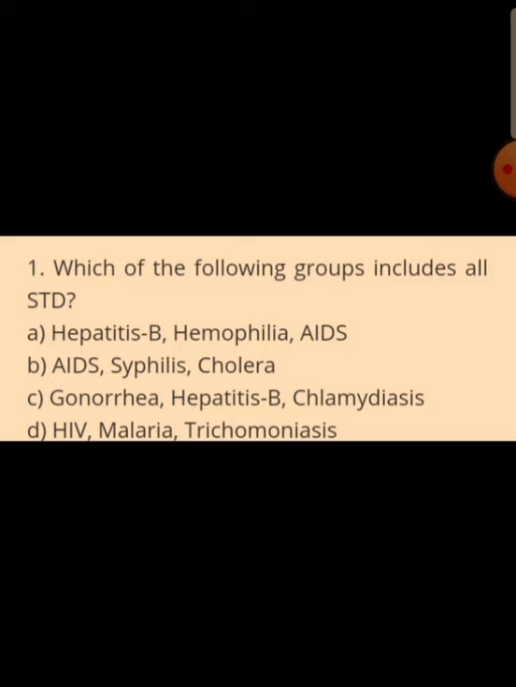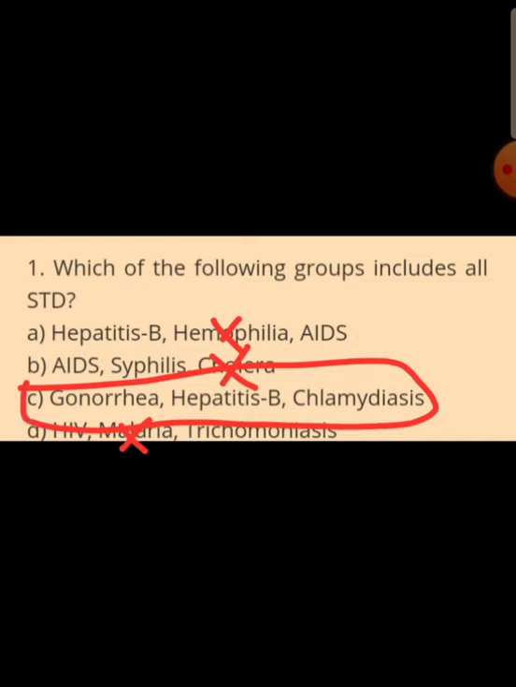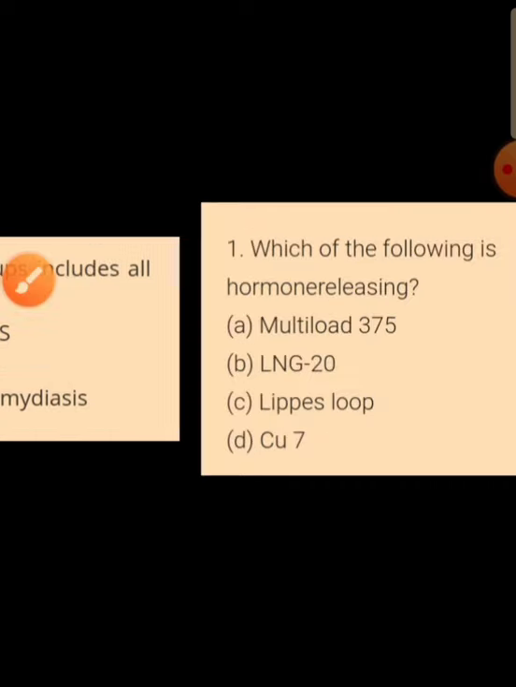Which of the following group includes all sexually transmitted diseases? In option A, hemophilia is not a sexually transmitted disease. In option B, cholera is not a sexually transmitted disease. In option D, malaria is not a sexually transmitted disease. Whereas in option C, all the three, gonorrhea, hepatitis B and chlamydiasis, are sexually transmitted diseases.